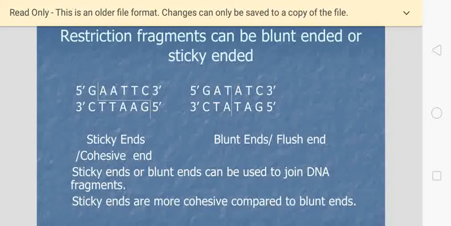or cohesive end. Again, I am saying, if the cut takes place exactly in the center, we call it a blunt end. If the cut takes place at any sequence of the gene and they then rejoin, we call it a sticky end or cohesive end. A sticky end is more cohesive when compared to a blunt end.